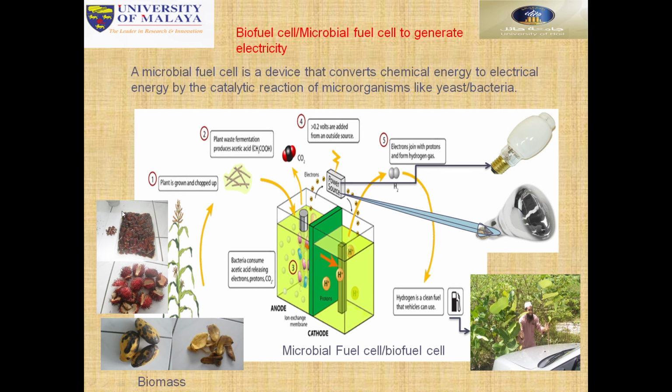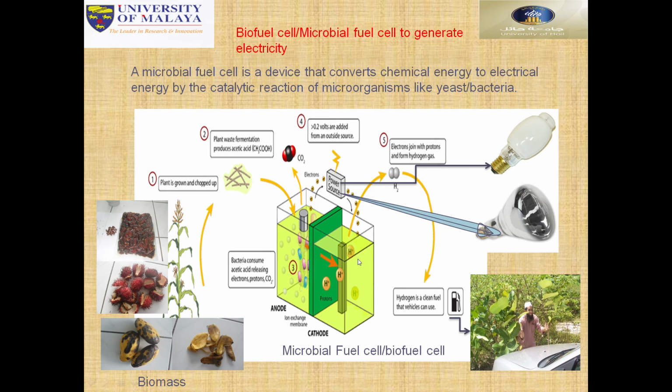This is the waste, different types of waste from fruits and vegetables, also plant waste fermentation. And then you can see here different types of fermented material. Then after fermentation, here you can see the anode and cathode, producing the power source, and this is called the membrane, the ion exchange membrane. This is the power source.